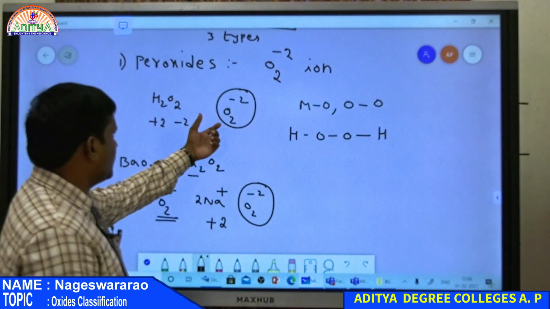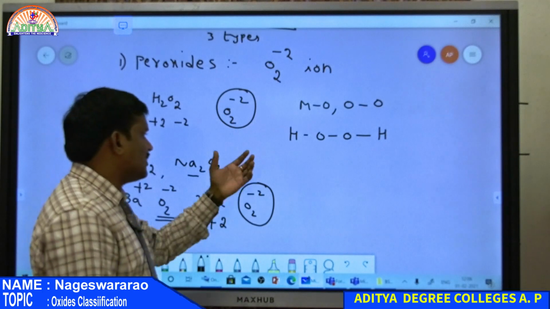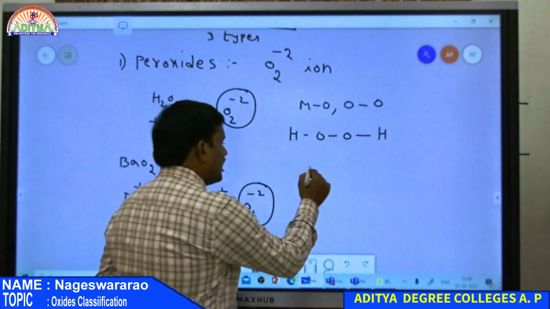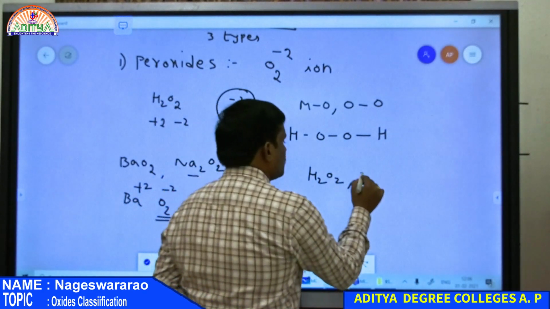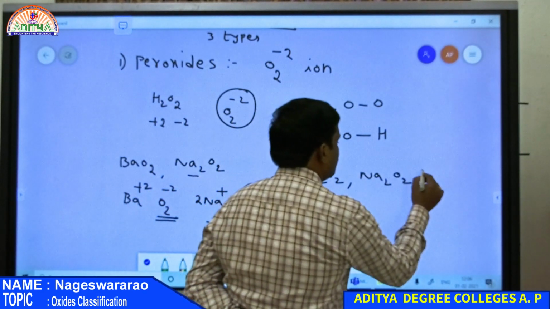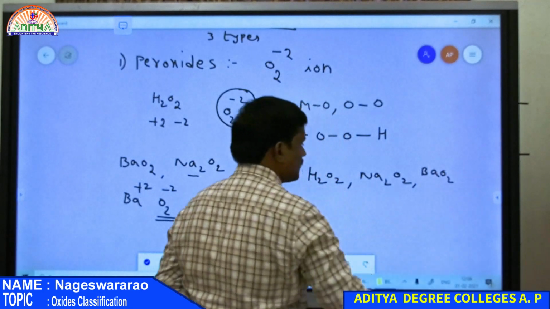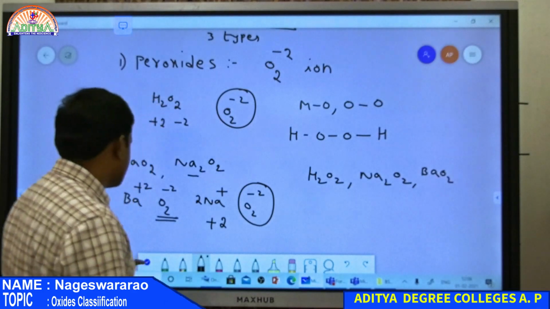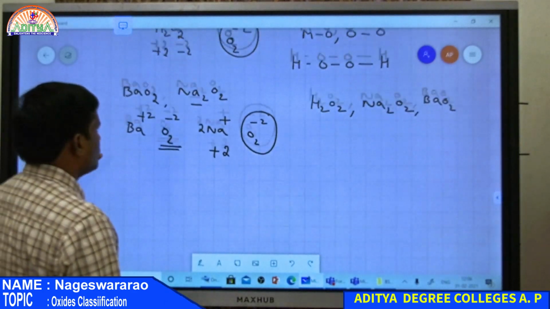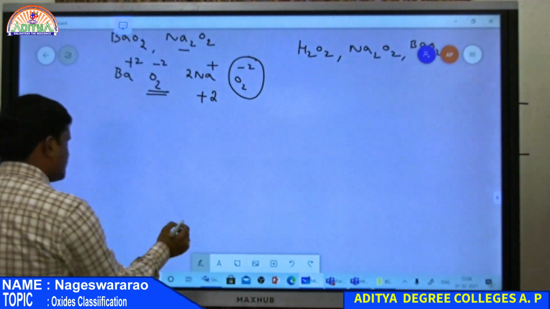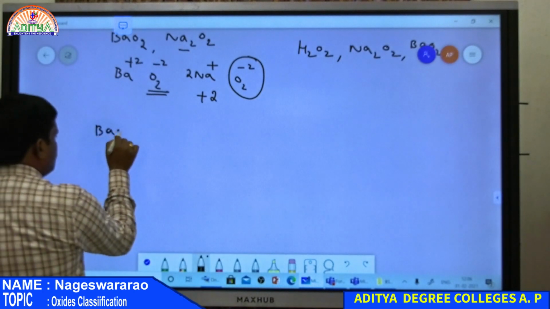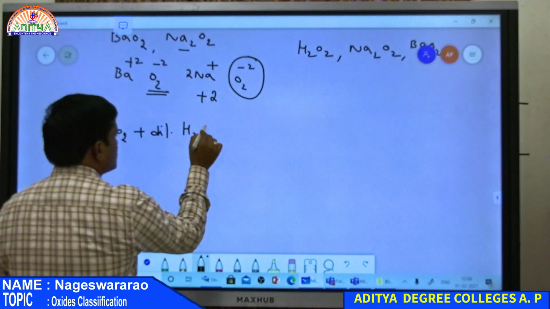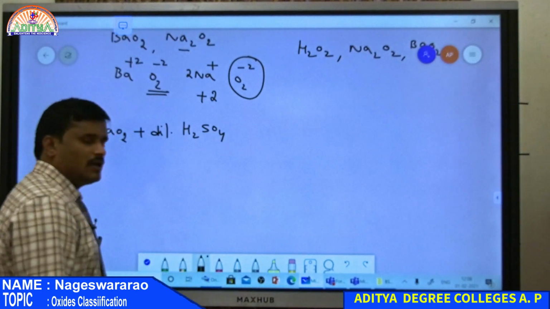Therefore peroxide contains the O2 2- ion as well as M-O bonds and also an O-O bond. So examples are hydrogen peroxide, sodium peroxide and barium peroxide. Also, whenever a peroxide is reacted with dilute acid, suppose barium peroxide, BaO2, is reacted with dilute H2SO4, this is an acid.